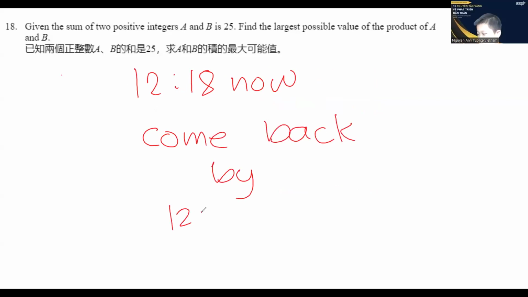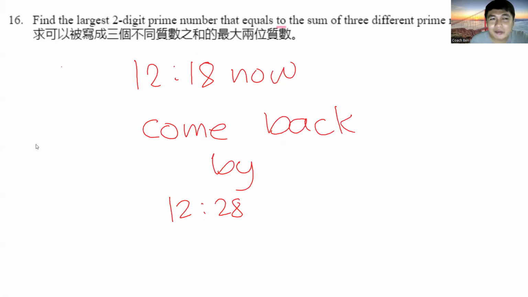Teacher, I have to ask you this question. Okay. Can you teach me back the 16? I didn't understand number 16. Okay, let's do just one question, okay? Find the largest two-digit prime number that equals the sum of three different prime numbers.